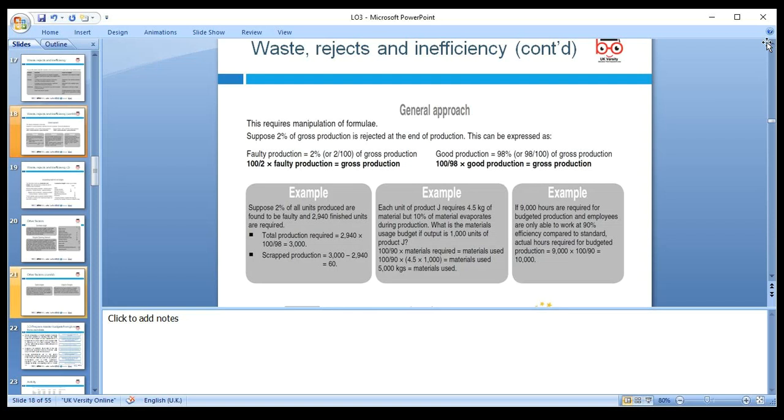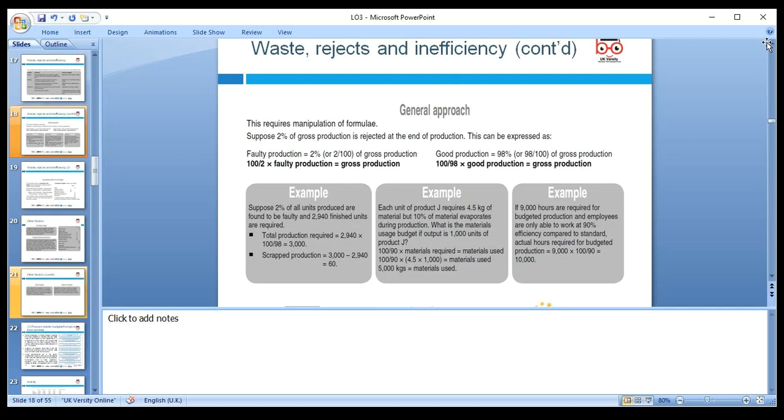So when making a budget, we need to look at all these issues. Each unit takes 4.5 kg of material, and 10% of the material evaporates. For the usage budget of 1000 units of J, we require 4500 kg, but 10% evaporates, so only 90% is obtained.